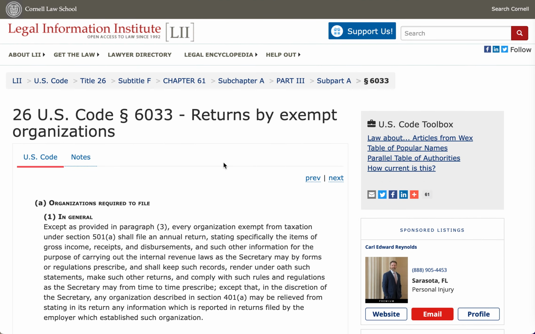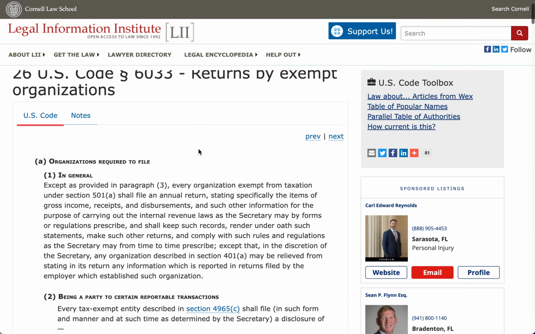That's right. That's according to U.S. Code, 26 U.S. Code. That's what they call the IRS code. It's the 26 chapter of the United States Code, and the squiggly line here, that's section 6033. Returns by exempt organizations. This trust is a 501c3 organization, has a 501c3 status, but it's a non-reporting status. It's so great. So you read it right here.